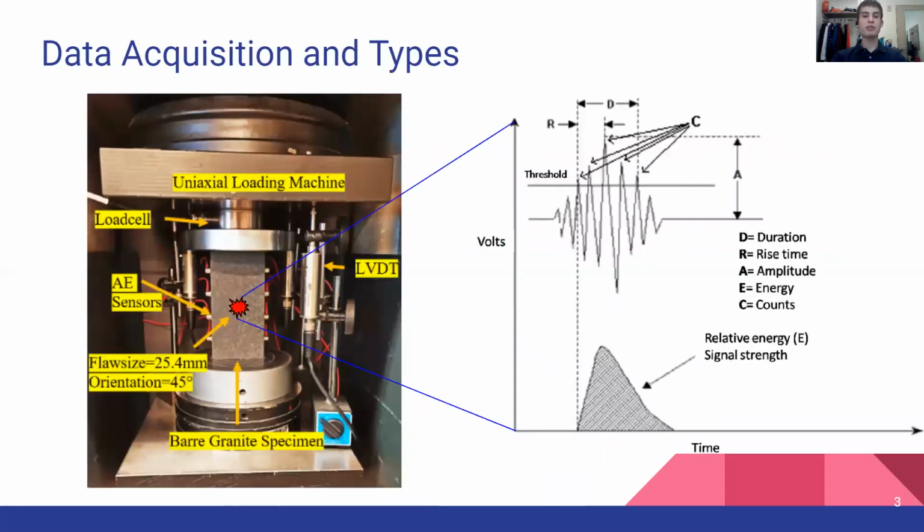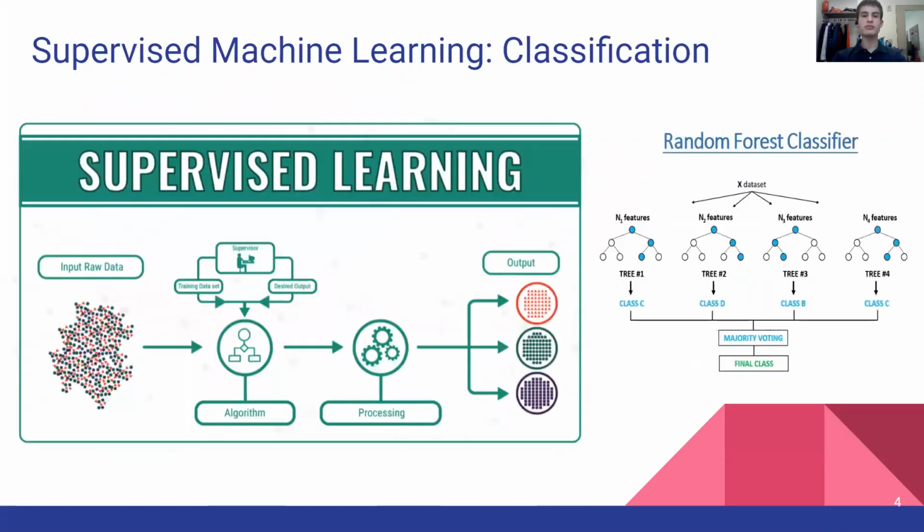Our data was gathered from a granite specimen tested in a uniaxial loading machine. There were sensors regularly applied on either side of the sample to record the waveform of fractures, which are seen as events in the sensors. The data gathered by the waveforms we are using has 5 characteristics which are analyzed: duration, rise time, amplitude, energy, and counts. This is recorded because each fracture mode should have unique characteristics and patterns that will allow the fracture type to be identified only from this information.